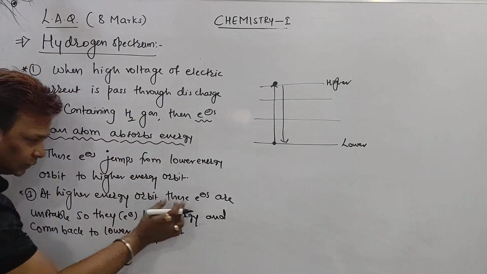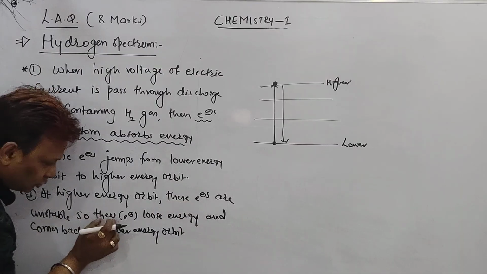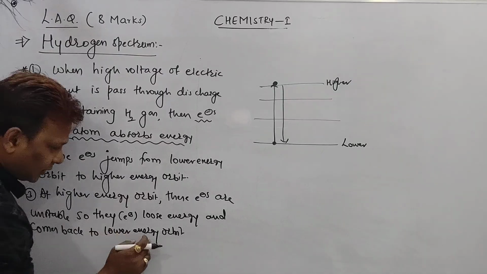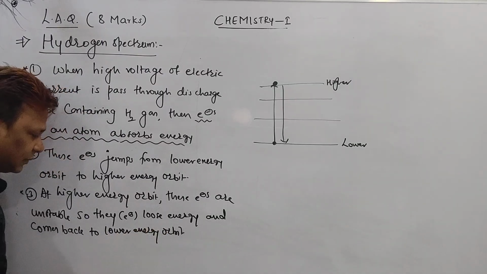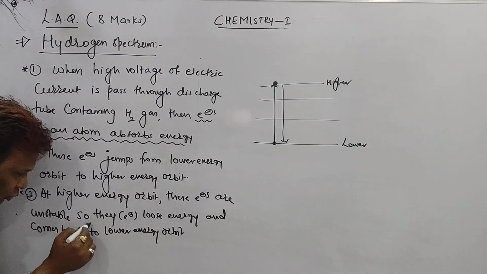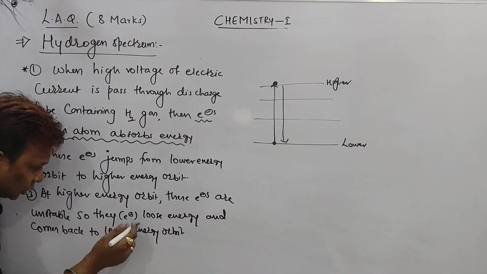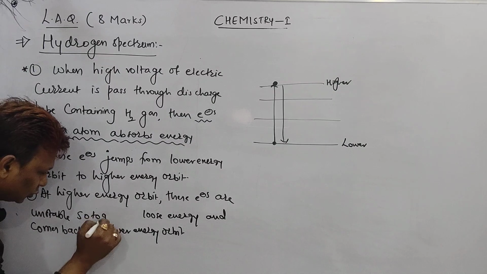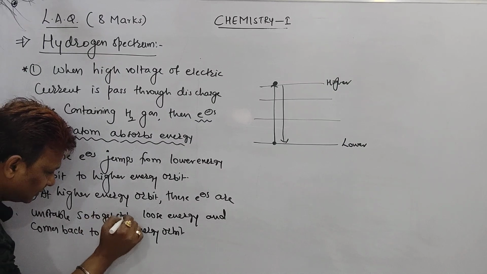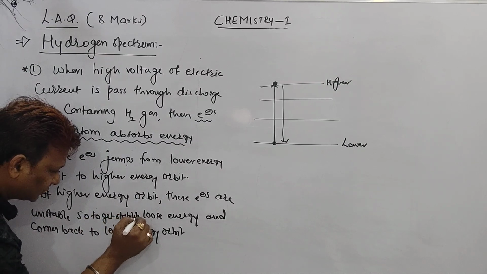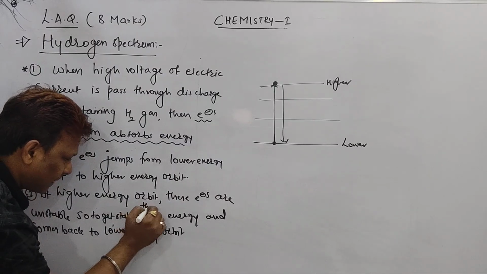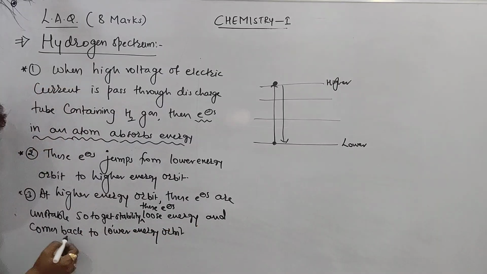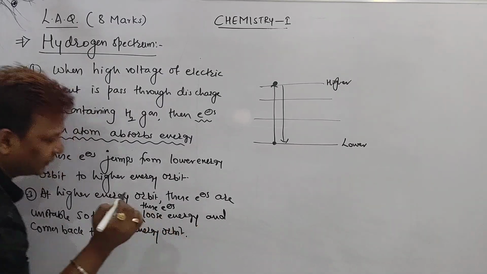At the higher orbit, electrons are unstable, so they lose energy and come back to lower energy orbit for getting stability. It is better to write it this way: to get stability, these electrons lose energy and come back to lower energy orbit.